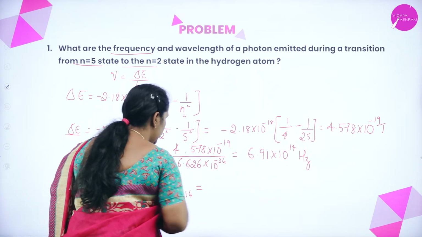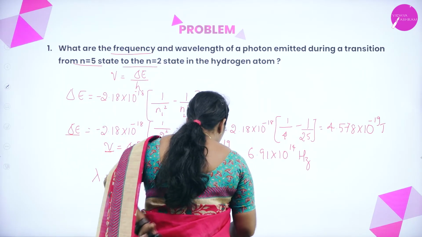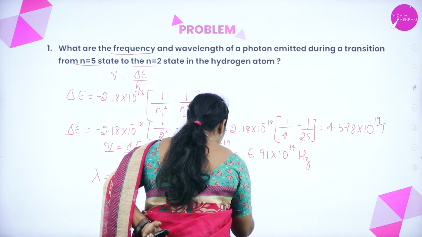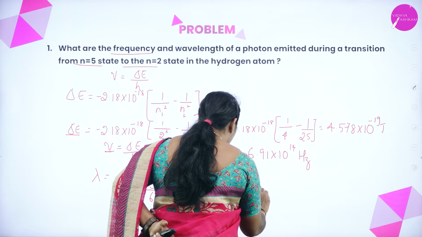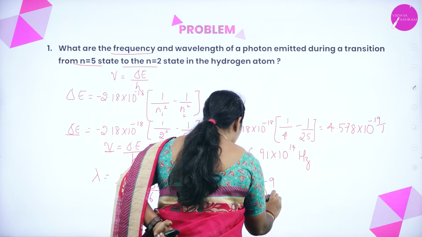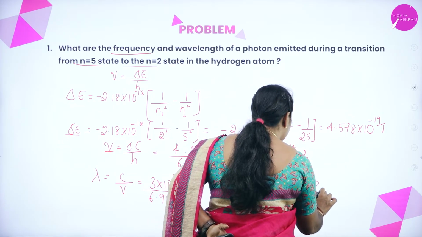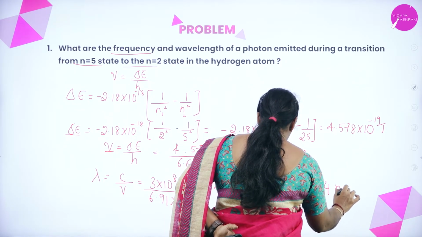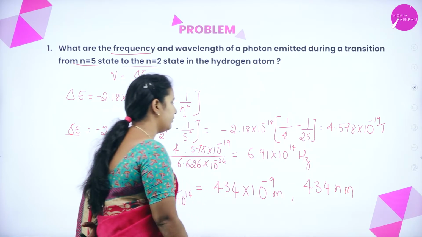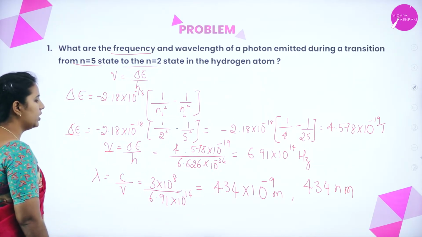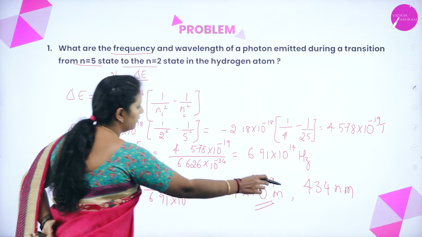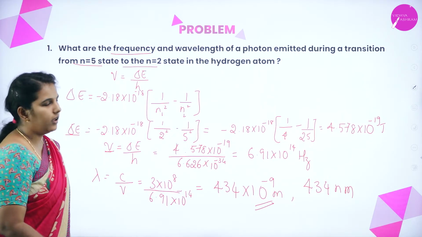If you divide these two, you will get 434 into 10 to the power of minus 9 meter, or you can write directly 434 nanometer, because it is 10 to the power of minus 9, we can convert it into nanometer.